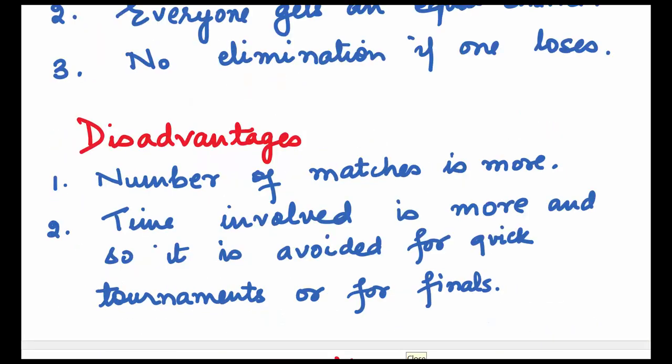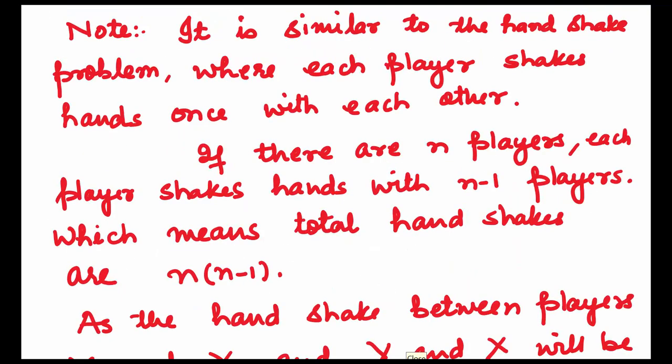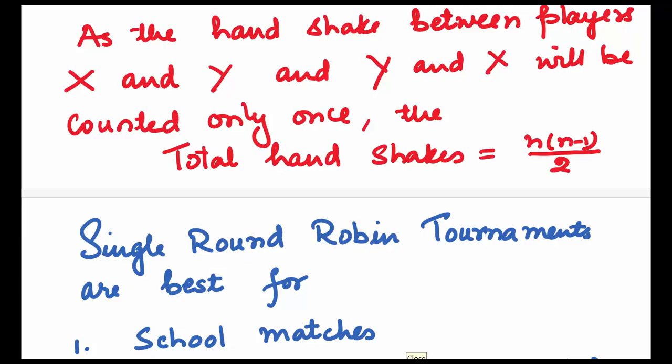So, what are the disadvantages? The number of matches is more and the time involved is more, so it is avoided for quick tournaments or for the finals. It is similar to the handshake problem, where each player of one team shakes hands once with the players of the other team. If there are n players, each player shakes hands with n minus 1 players, which means total handshakes will be n into n minus 1, as the handshake between players x and y and y and x will be counted only once. The total handshakes will be n into n minus 1 upon 2.